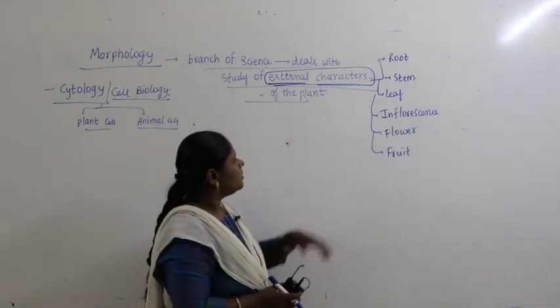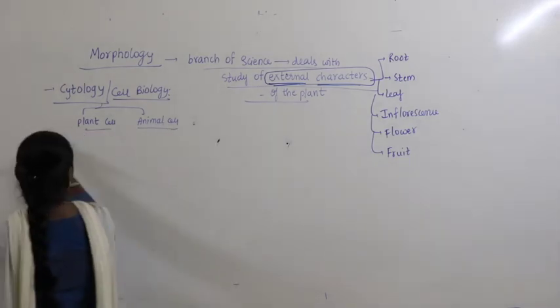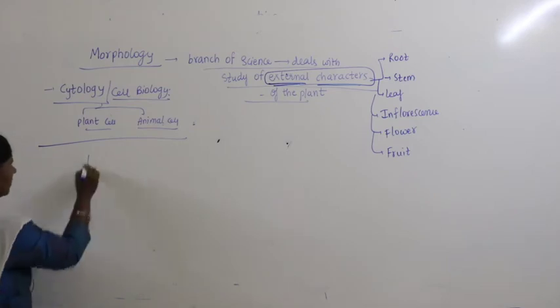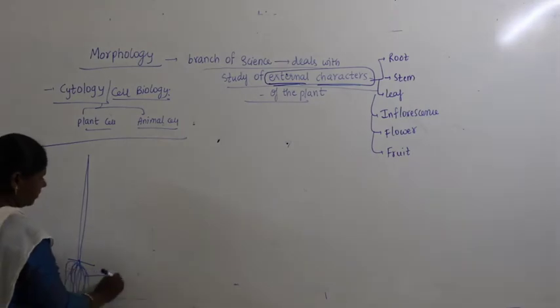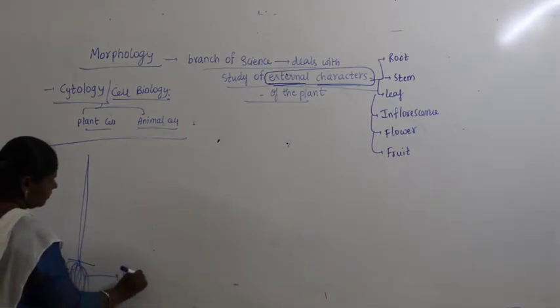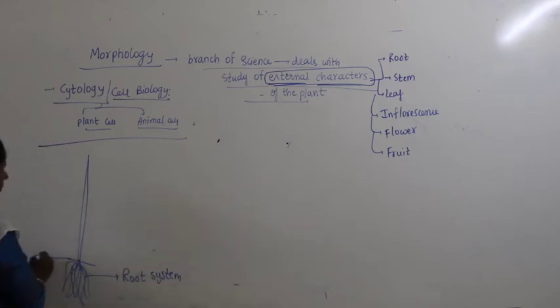Okay. So generally if you take a plant, here I am just writing like this. Here we mainly discuss the root system, and what grows above the soil is called the shoot system.